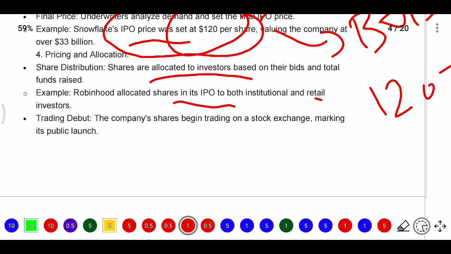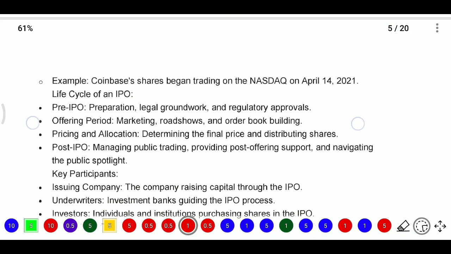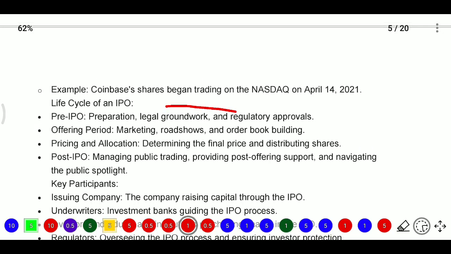Trading debut: the company's shares begin trading on the stock exchange, marking its public launch. For example, Coinbase shares began trading on Nasdaq on 14 April 2021.